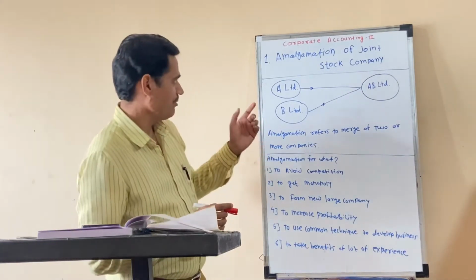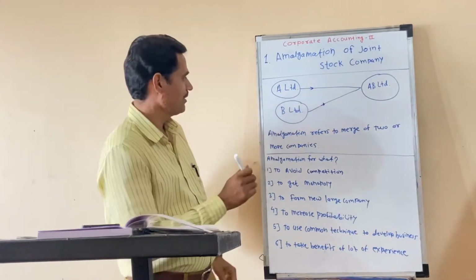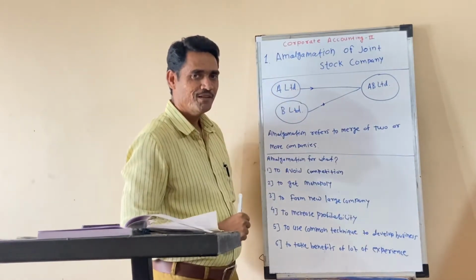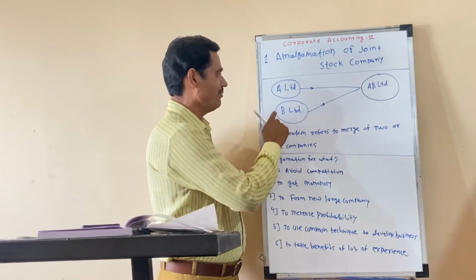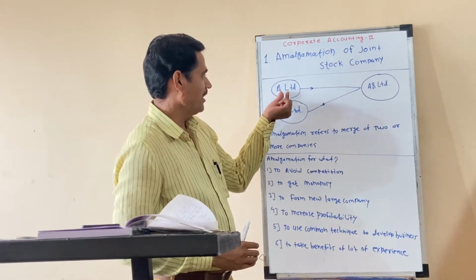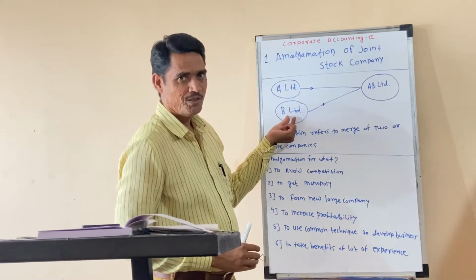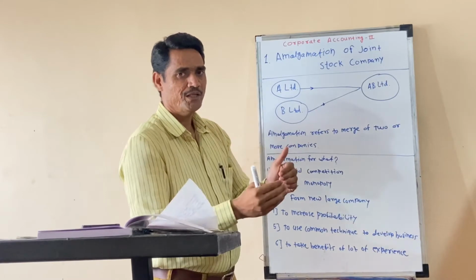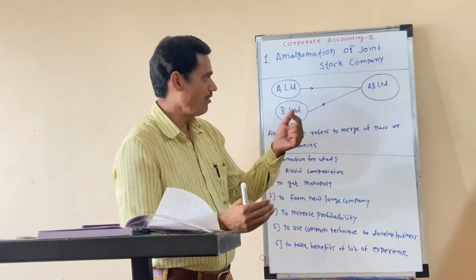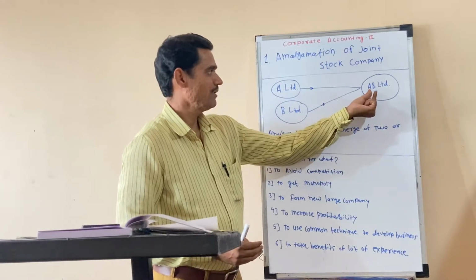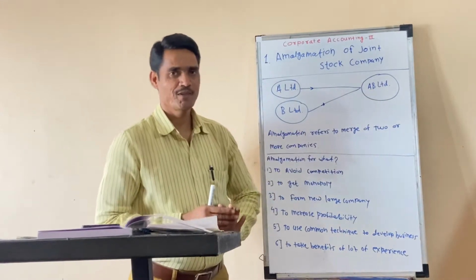We take an example with the help of a diagram. Here is A Limited, another company is B Limited. A Limited and B Limited, two companies, dissolve their companies and form a new company called AB Limited.